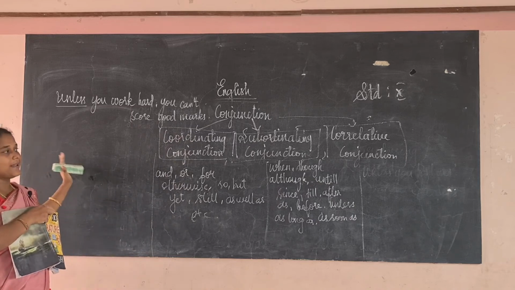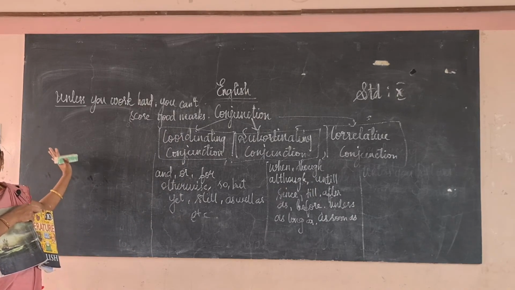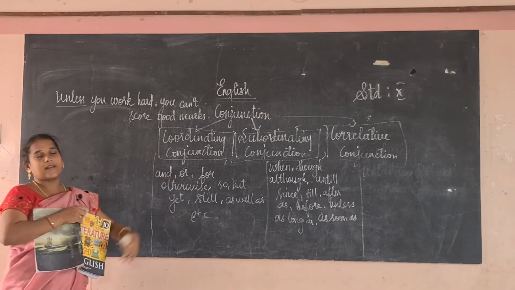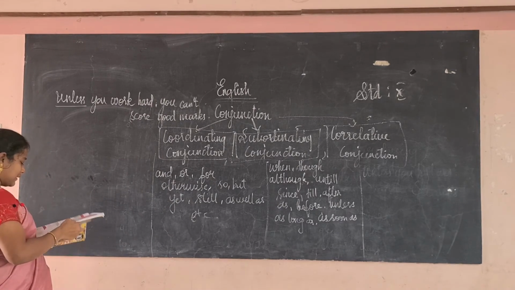So this helps us to join the subordinate clause with the dependent clause or the main clause. Okay, that's why it is called a subordinate conjunction. Okay, you understand. I will give one more example.